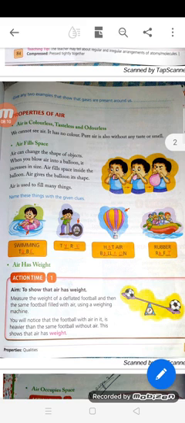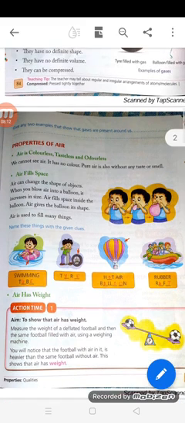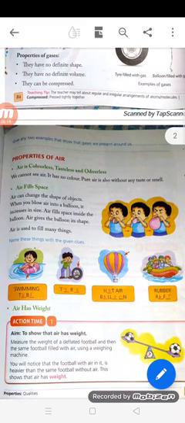Now see the properties of air. Air is colorless, tasteless and odorless. Odor means smell. No smell is there. So we cannot see air. It has no color. Pure air is also without any taste or smell.